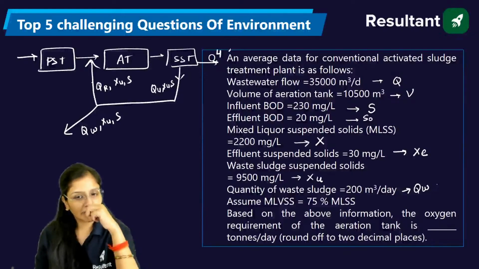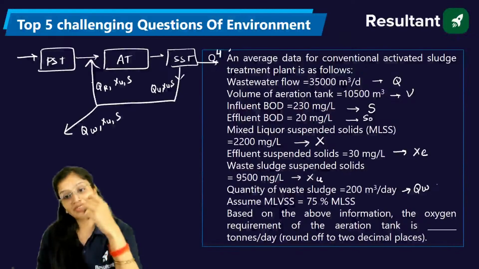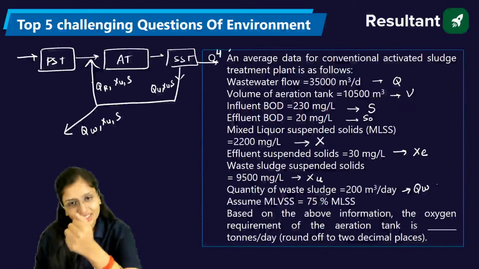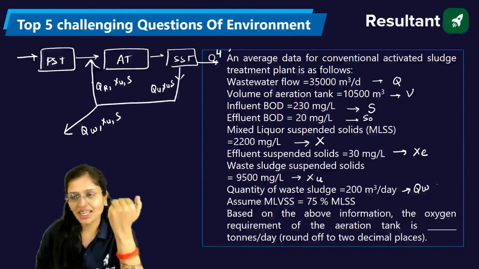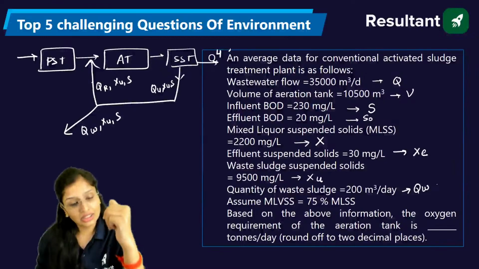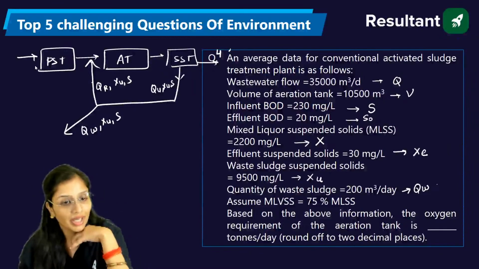Now it is asking you how much is the oxygen requirement. This is a good question because it has not asked food by microorganisms ratio, sludge age, hydraulic retention time, wastage sludge solids, nothing like that. However, it has asked in the question the oxygen requirement. How will you calculate?